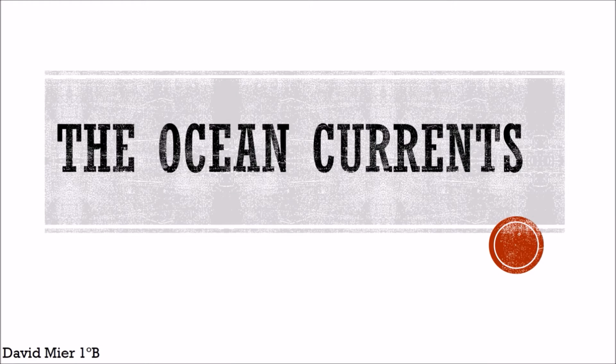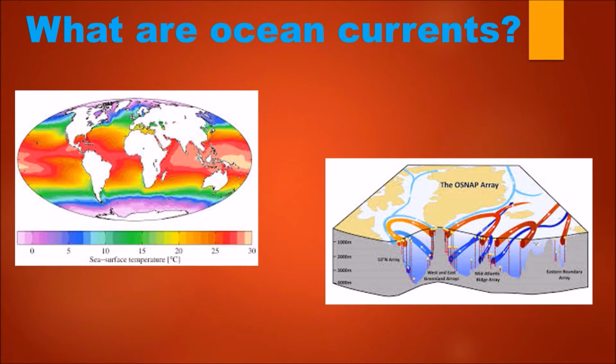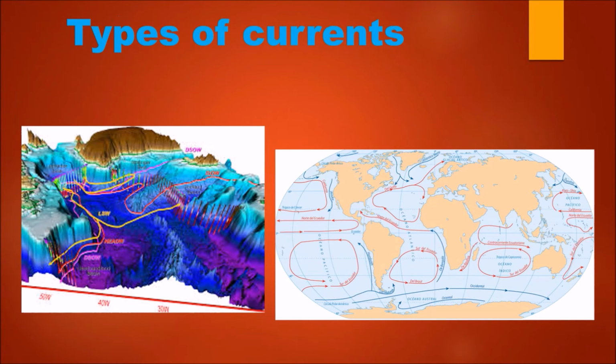The ocean currents. Ocean currents are waters with their own movements within oceans, with different depths and directions. We can imagine them as rivers in the ocean. Ocean currents have two types of movements. Horizontal movements of the surface are caused mainly by wind, and interior ones by the Earth's rotation. Vertical movement originates from the configuration of coastlines, because they modify the effect of the rotation of the Earth.